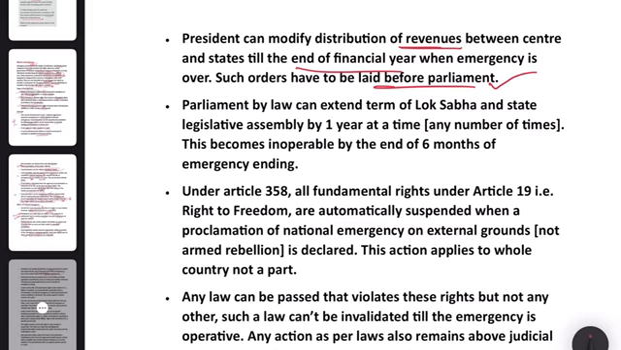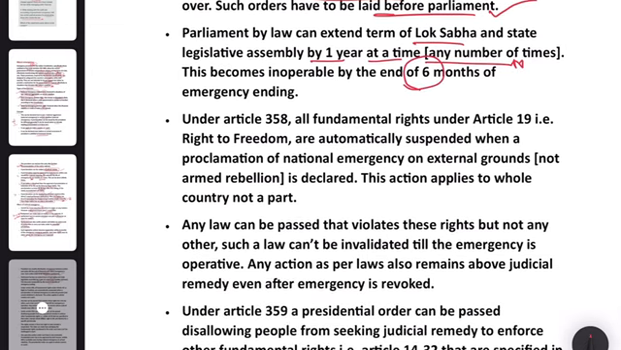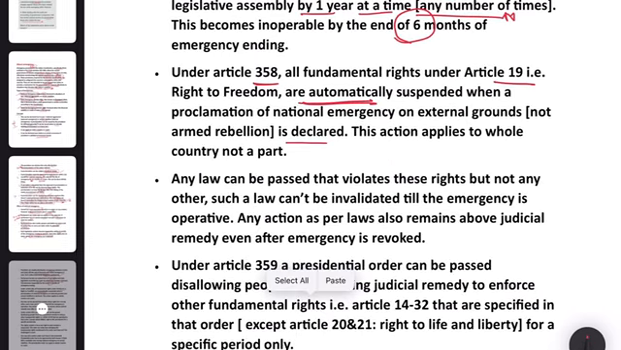Parliament by law can extend the term of Lok Sabha and State Legislative Assembly by 1 year at a time, any number of times. This becomes inoperable by the end of 6 months of emergency ending. Under the Article 358, all fundamental rights under Article 19, right to freedom, are automatically suspended when a proclamation of national emergency on external grounds is declared. This action applies to whole country and not a part.